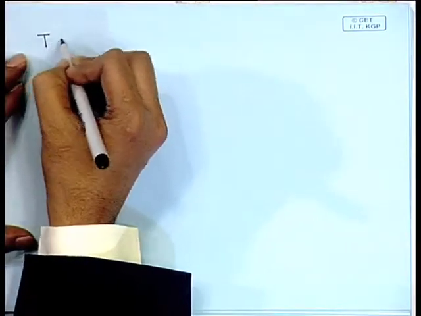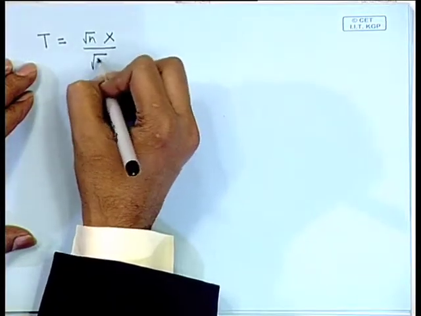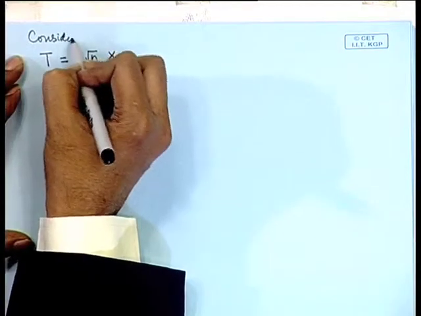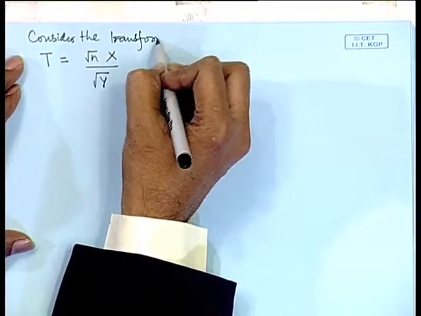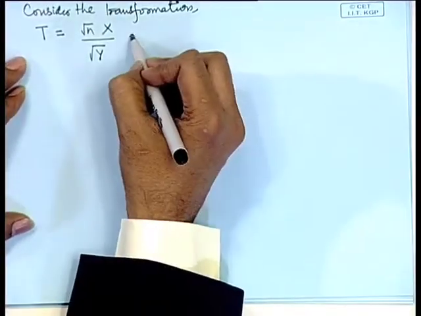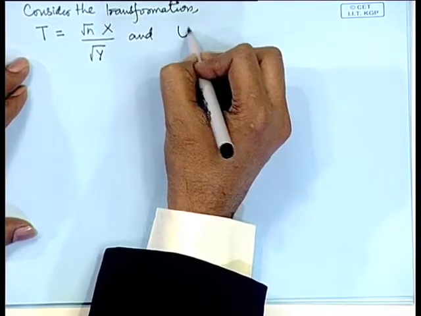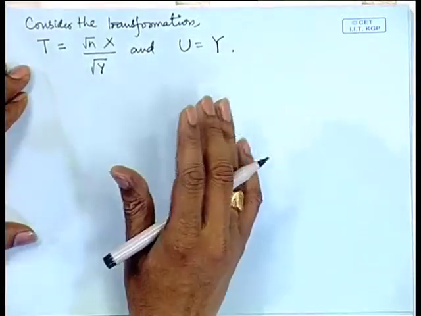So, now we are considering the transformation T is equal to root n X by root Y. So, let us consider this transformation. The second variable we can consider as, say, U is equal to Y, because we have to consider a one-to-one transformation, or at least the number of variables should be the same.